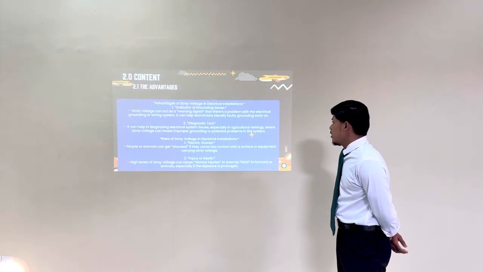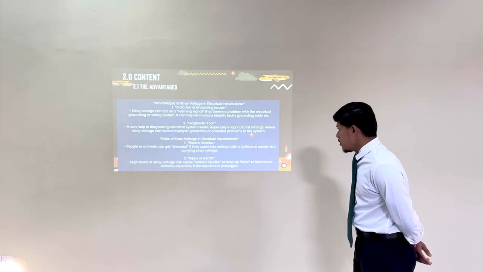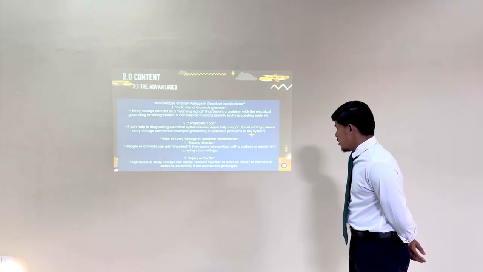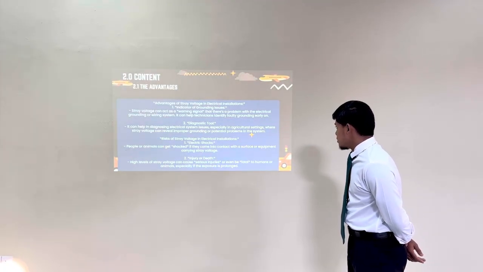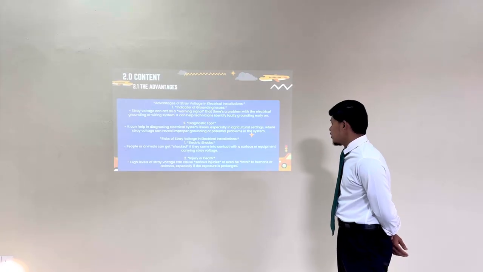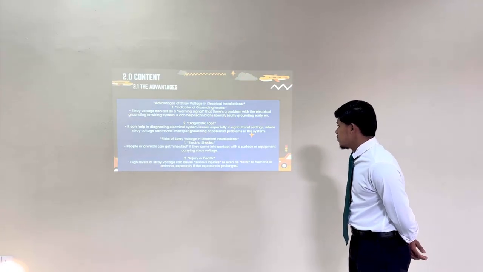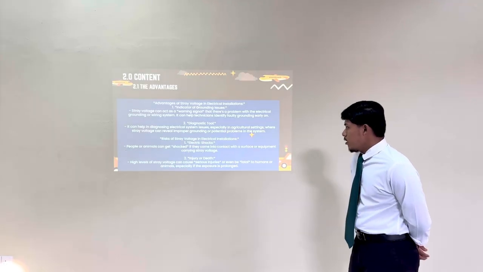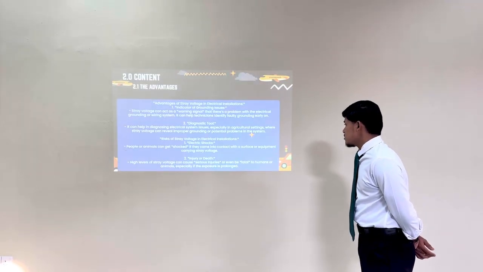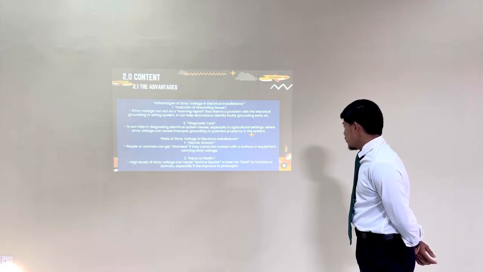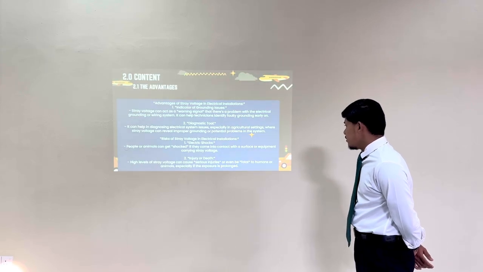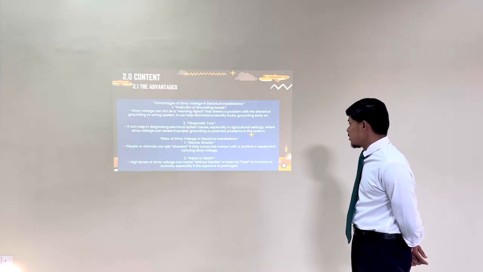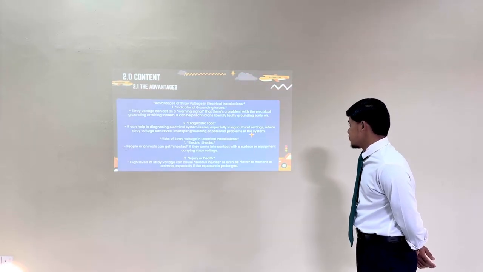Number 1, electric shock. People or animals can get shocked if they come into contact with a surface or equipment carrying stray voltage. Number 2, injury or death. High levels of stray voltage can cause serious injury or even fatality to humans or animals, especially if the exposure is prolonged.